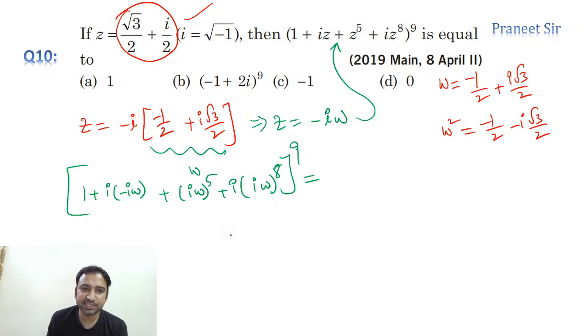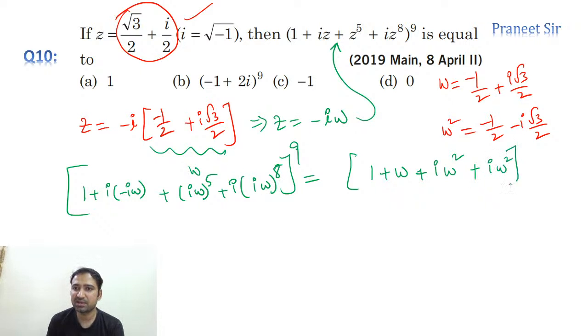Okay, right. Let's simplify this. If you simplify this, what do we get? Here we're getting 1 plus omega, and here I power 5 is what, guys? I power 5 is I only, and omega power 5 is omega square only. And here I power 8 is 1 only, and omega power 8 is omega square, I omega square. That's what we're getting, whole power 9. Clear now?